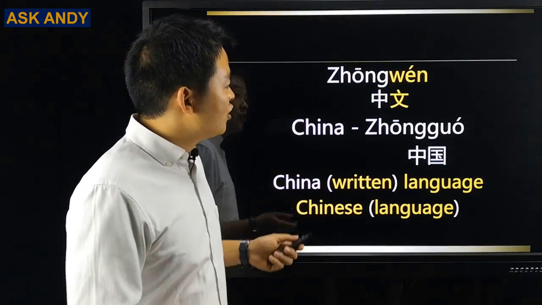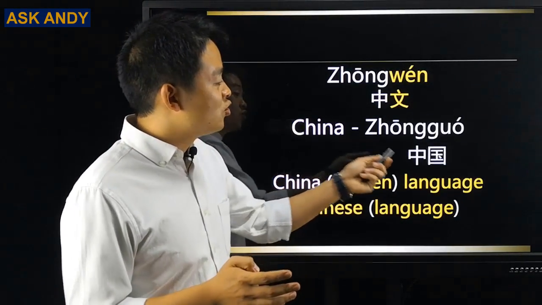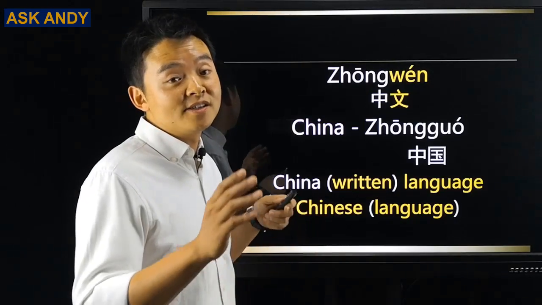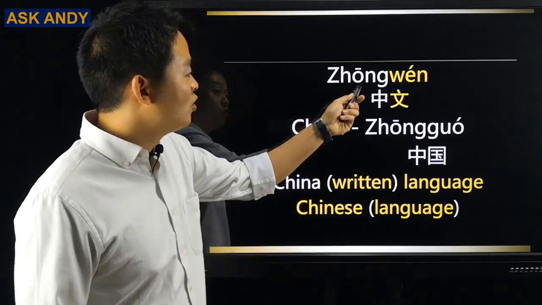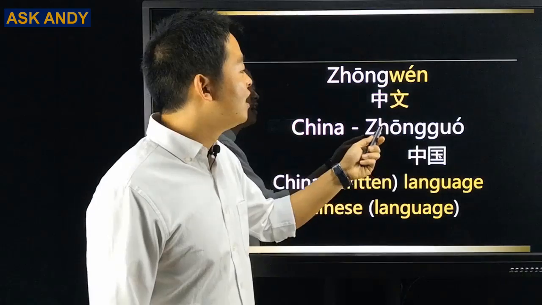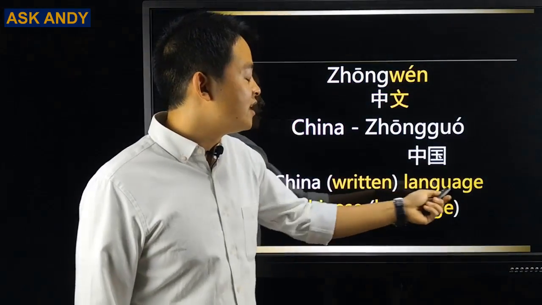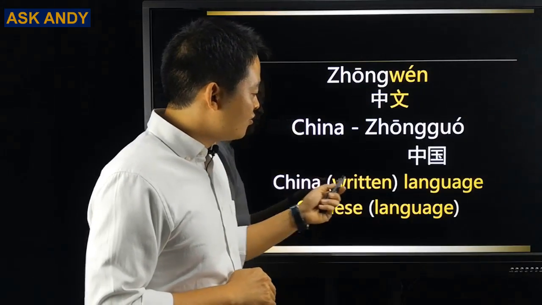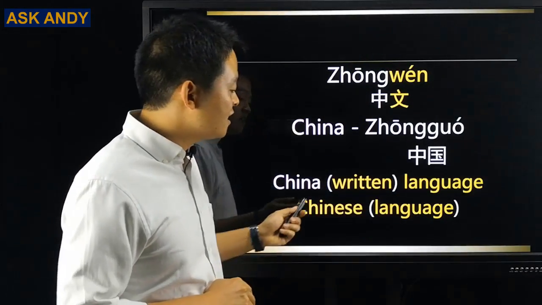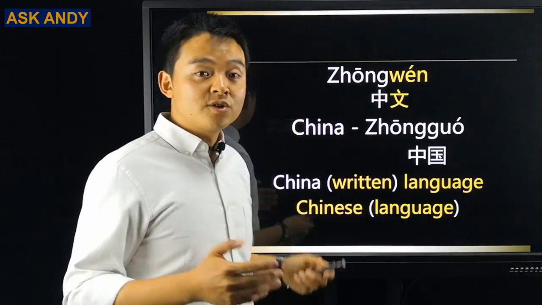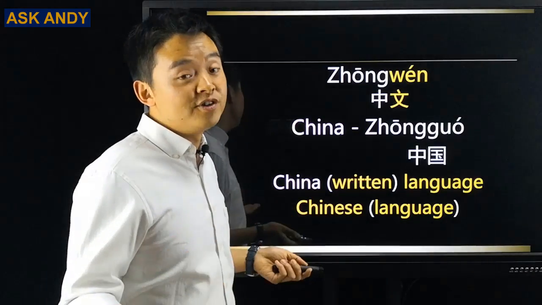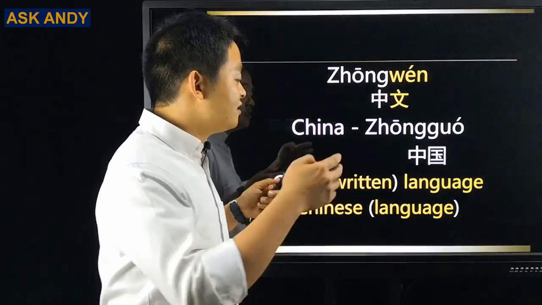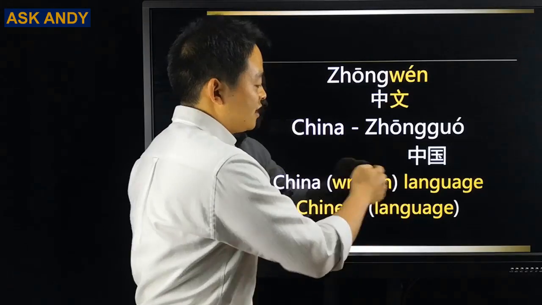Let's see. So if you have known China is 中国, it's easy for you to understand what 中文 is. So 中 is from 中国, and 文 is written language. So literal translation for 中文 is China written language. So it is Chinese language. So this one actually is good for you to use because you are learning the language in China.